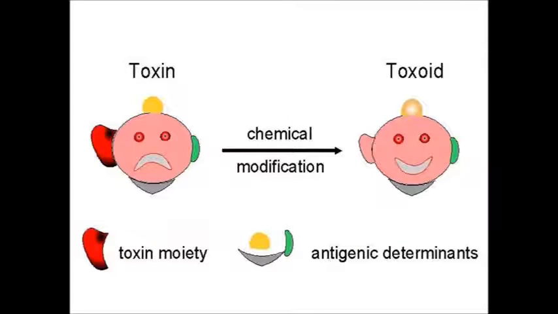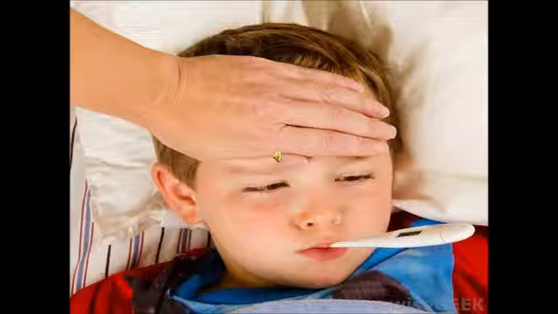Toxoid vaccines. For bacteria that secrete toxins or harmful chemicals, a toxoid vaccine might be the answer. These vaccines are used when a bacterial toxin is the main cause of illness. Scientists have found that they can inactivate toxins by treating them with formalin, a solution of formaldehyde and sterilized water. Such detoxified toxins, called toxoids, are safe for use in the vaccine.